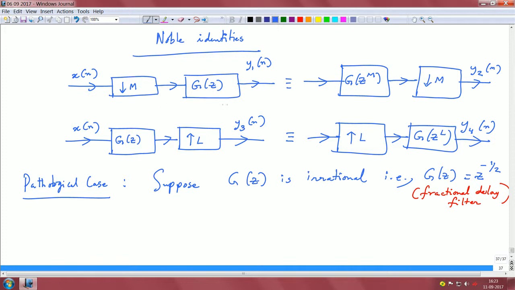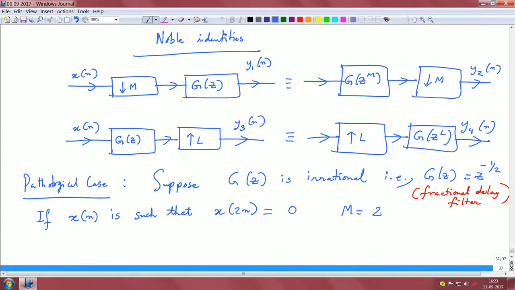Now, let us consider the first case itself, this downsampling operation. If x of n is such that x of 2n is 0, that is every alternate sample is 0, and let us assume that m equals 2 here.